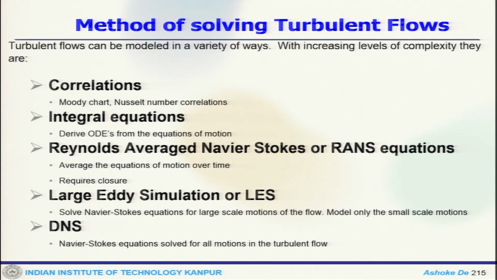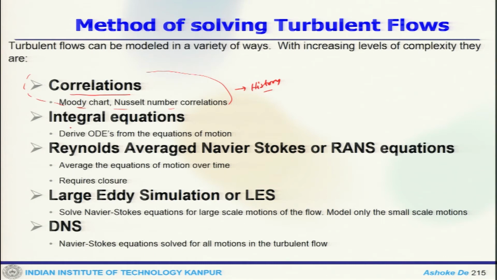So the simpler one can use the correlation based calculations, which were often used in earlier days, like Moody's chart, Nusselt number correlation, and once you use those correlations you get the design point data to use. Right now I would say this is a sort of history, because nobody does that, because of the kind of computational facility available these days, one can easily do some simulations.